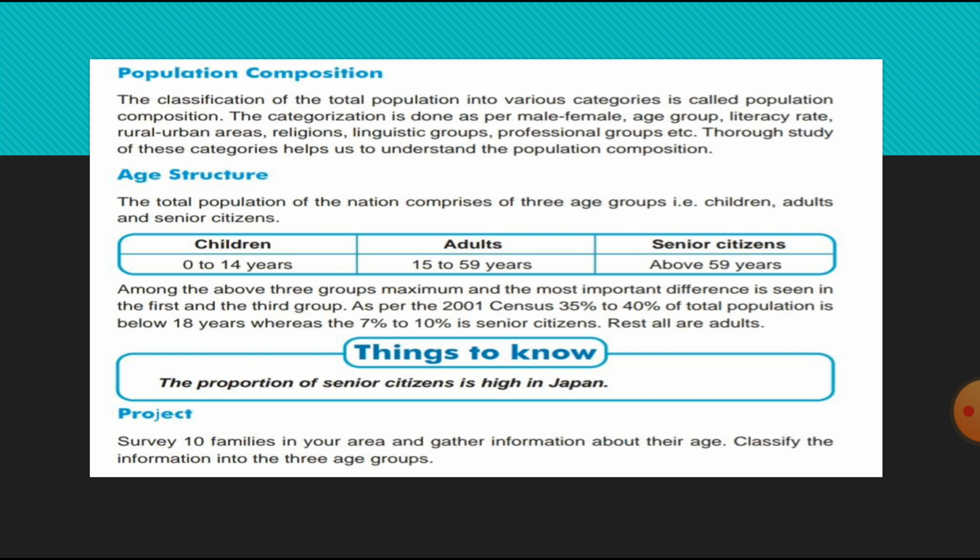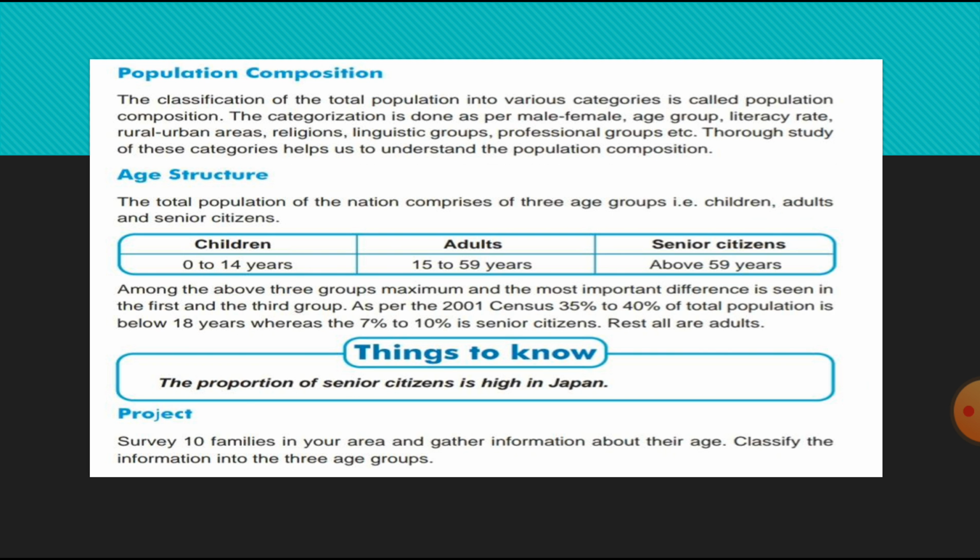And population composition. See, the classification of the total population in various categories is called population composition. See, what is population composition? The classification is made on the total population and then they are categorized in various categories, and that is called population composition.